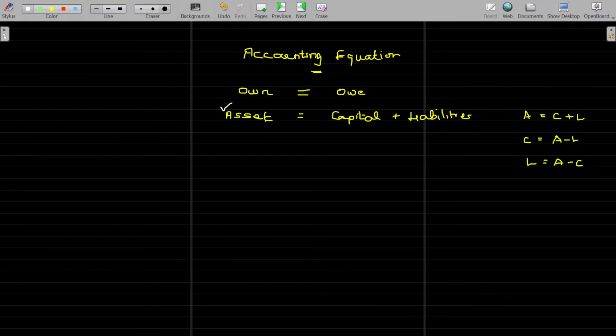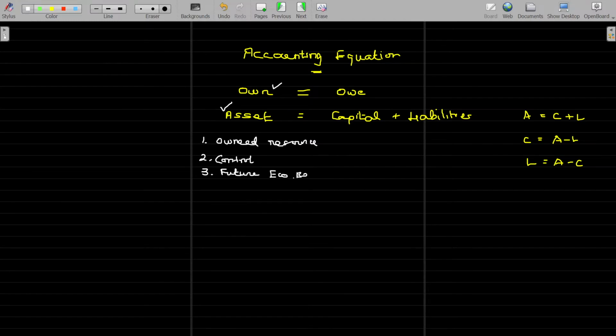What is called asset? Enterprise owned resource. That's why I use the word owned here. And that enterprise has the control. Either they can use it for business purpose, or keep it idle, or discard it. Whatever they want to do, they can do. They have the control. And that particular thing will give you benefit for more than some years. Future economic benefit should be there.